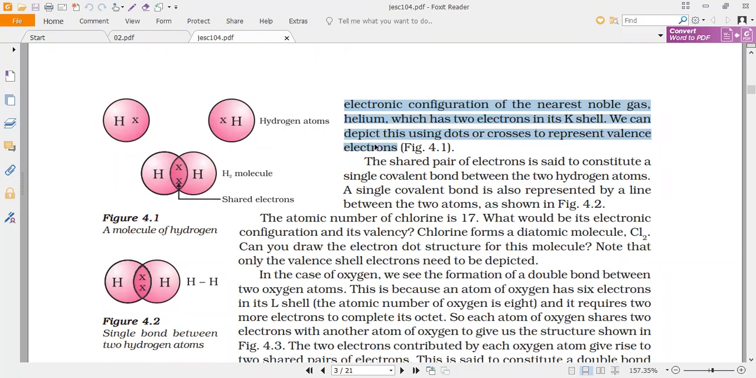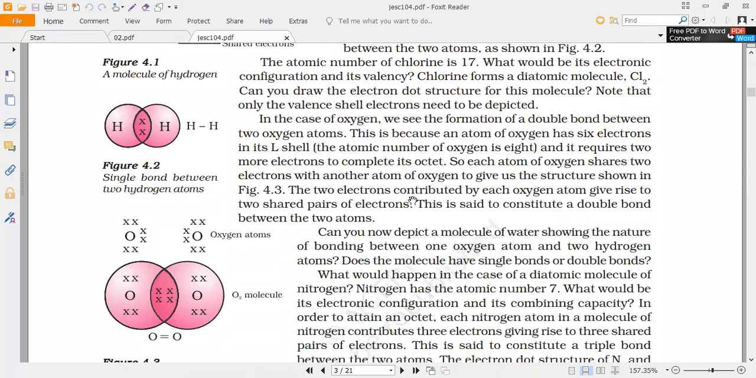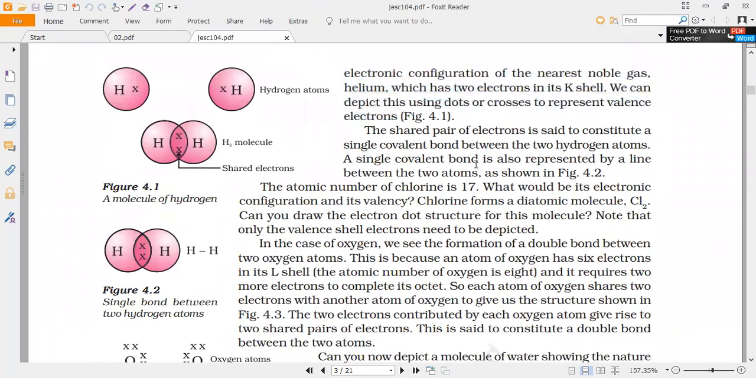Are you clear now? Any confusion? So no doubt should be there. You can represent with either dots or crosses, according to your convenience. So whatever you like, you can follow. The book uses crosses, so you can follow crosses. If you don't like crosses, you can follow dots also. They're mentioning it clearly, so you don't need to bother about anything.